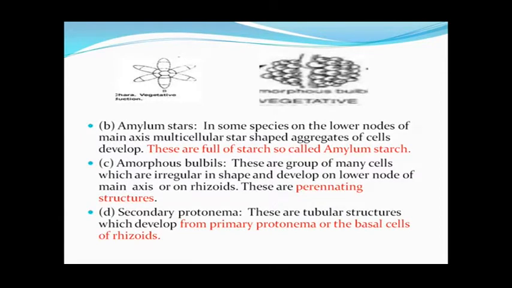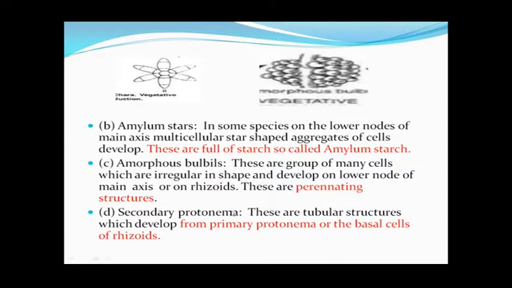Actually, these amorphous bulbils are perennating structures. That means these structures tide over unfavorable conditions, and when better conditions prevail again, they produce the complete Chara thallus.